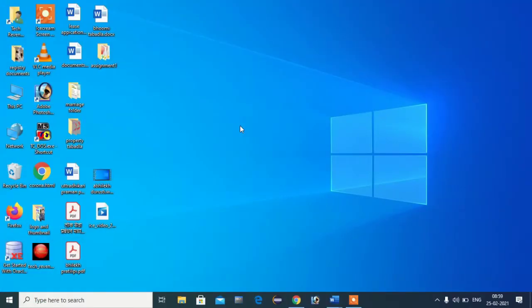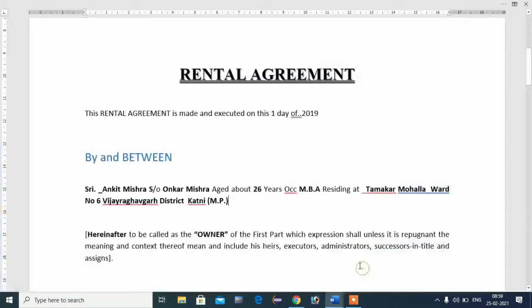There is a link given in the video description. Whenever you click on that link, one file will be downloaded. Meanwhile, open that file. One Word file will open in front of you. This is a format of rental agreement. I have designed this rental agreement format. You can easily download it from the video description.